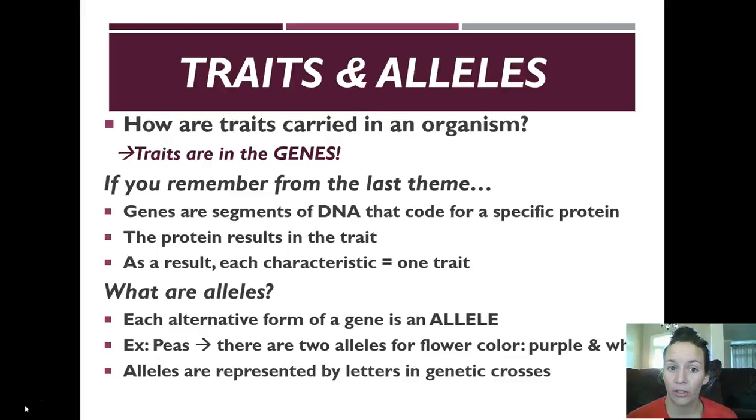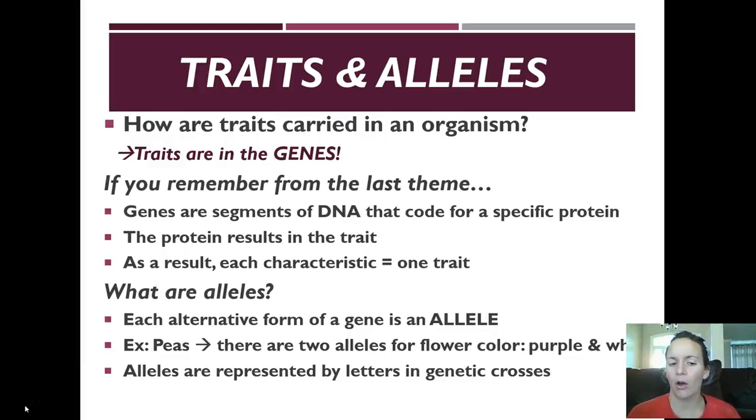Traits is a term I just used, but there are also traits and alleles. So how are traits even carried in an organism? They're in the genes. If you remember from the last theme, those genes are segments of DNA that code for a specific protein. The protein results in the trait. So in conclusion, one characteristic equals one trait.